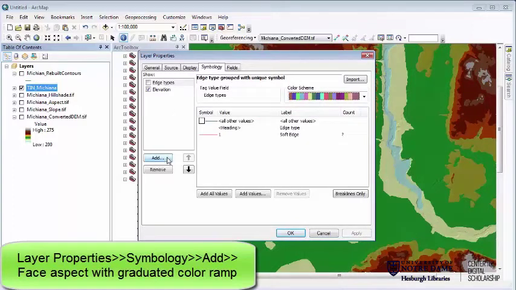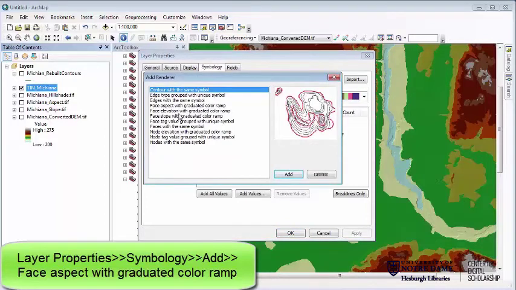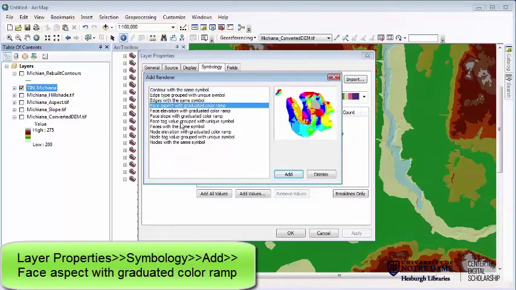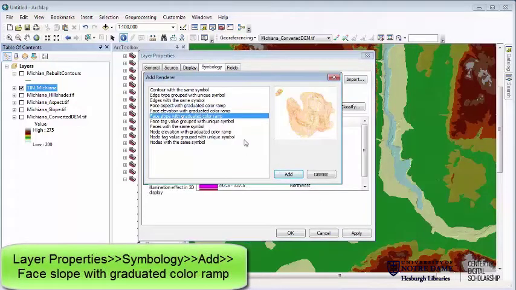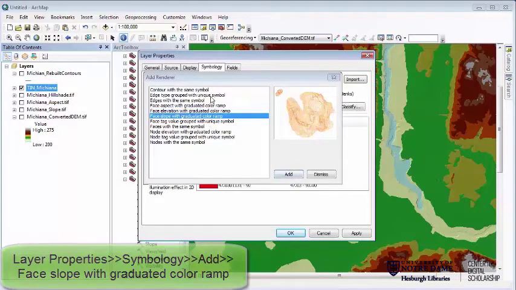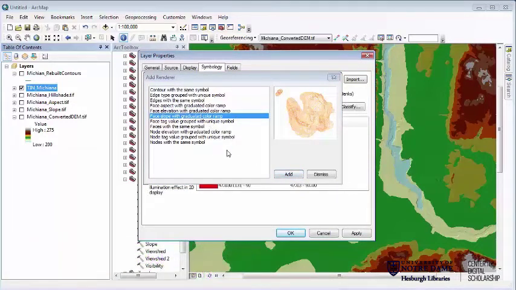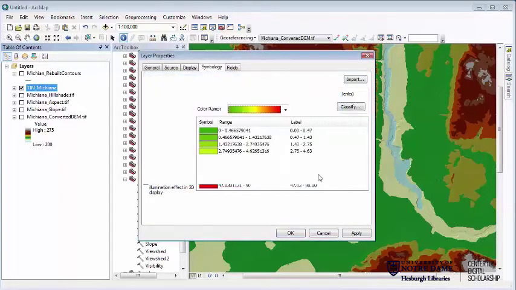But I can also add a bunch of other things in. So if I wanted to hit add here, I can do my face aspect with a graduated color ramp. So I'm going to add that. My face slope with a graduated color ramp. If I wanted to do contour lines and elevations, I could have all of these in here as well. So I have a lot of different things that I can show on my renderer here. So once I'm done with adding, I'm just going to hit dismiss.